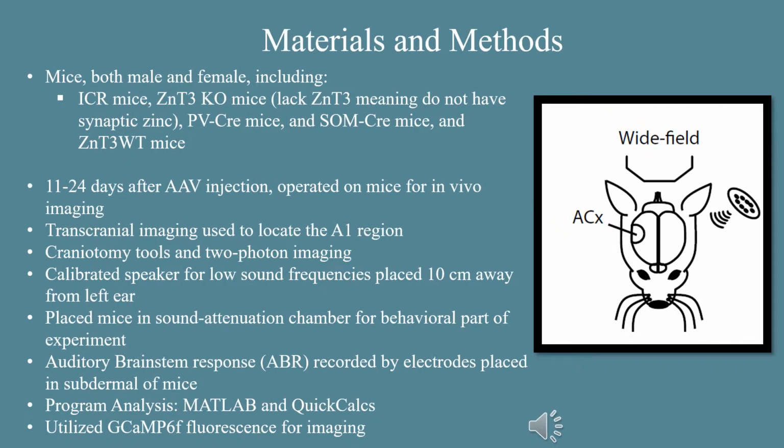In order to conduct this experiment, we used 5 groups of mice, including ICR mice, ZNT3 knockout mice, PV-CRE mice, SOM-CRE mice, and ZNT3-WT mice. We prepared each mouse for in vivo imaging by injecting them with AAV and waiting 11 to 24 days. Part of the experimental setup was a speaker that was placed 10 centimeters away from the rodent's left ear and was set to play low frequencies.